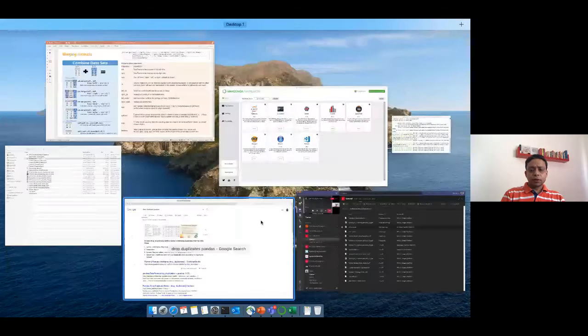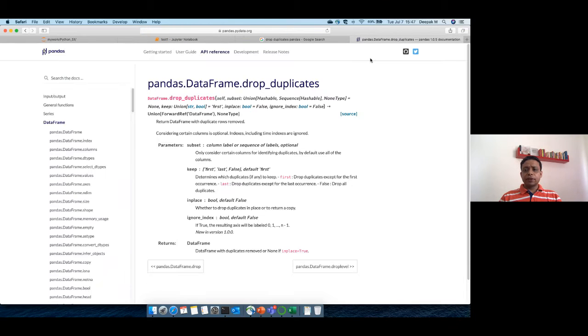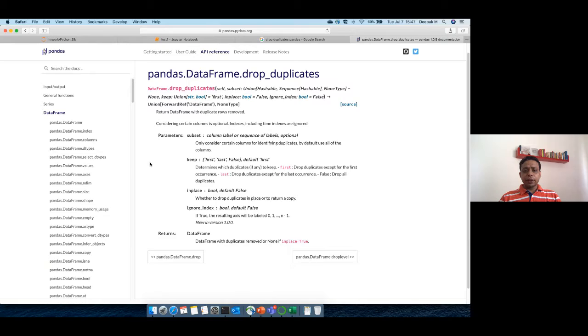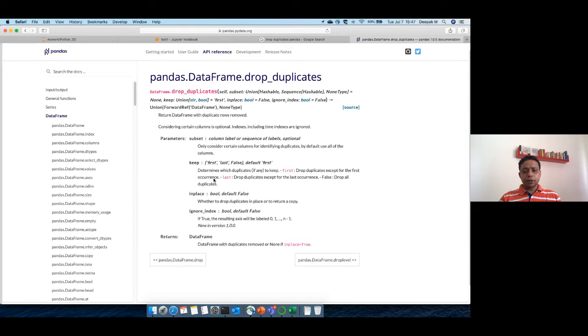So we are back and we are searching for how to drop duplicates in Pandas. We simply go and look at the documentation where it will say how to drop. The syntax is dot drop underscore duplicates and you have to look for DataFrame. What you see here are the various options. If there are duplicates, you want to keep the first or last.